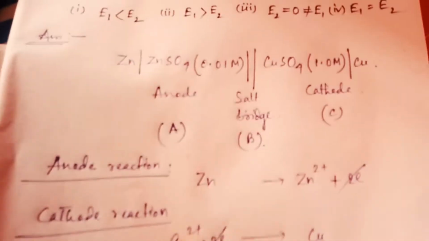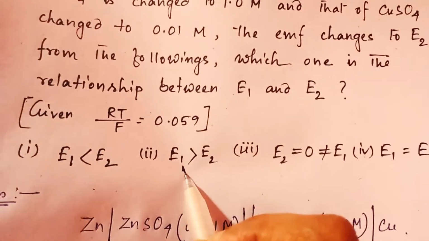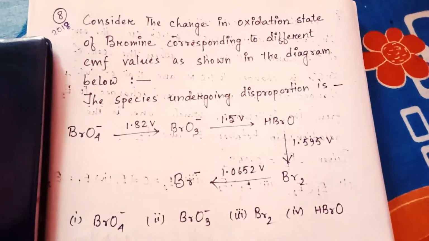So let's see the options first. E1 is greater than E2, so this is the right option. Next question.